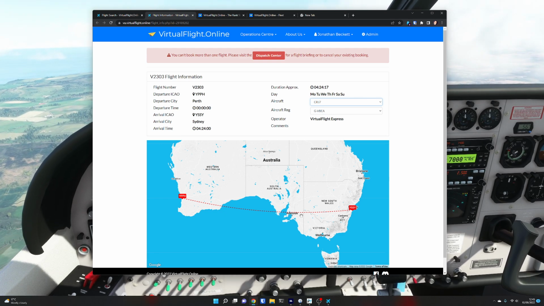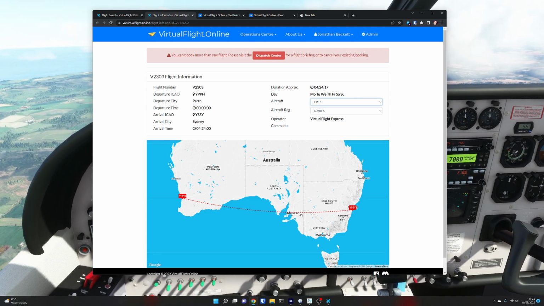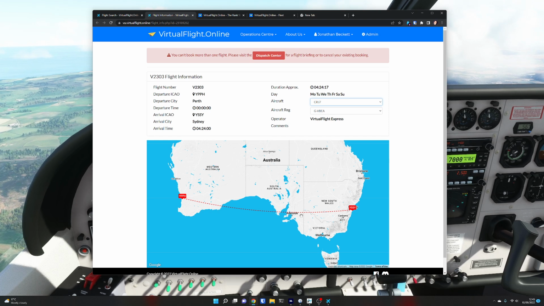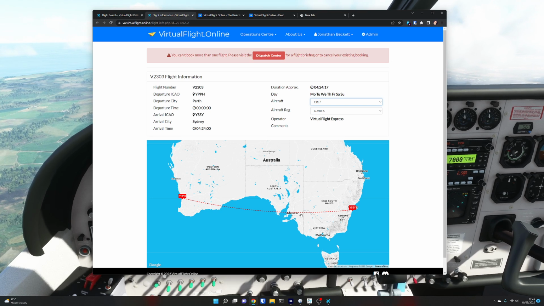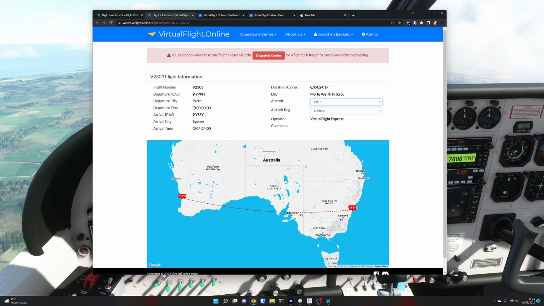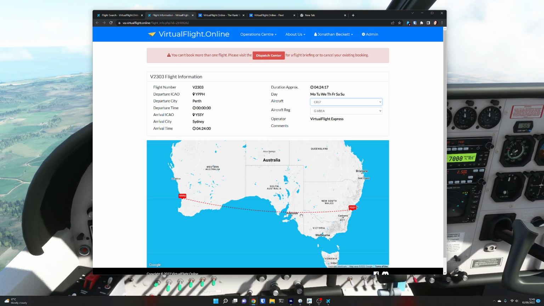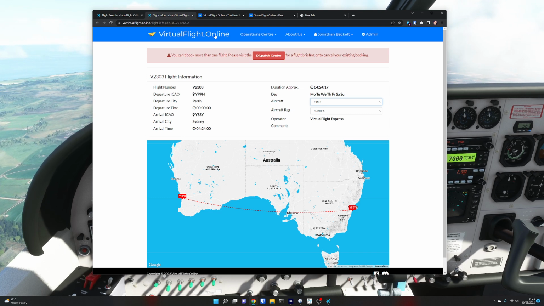This also does automatic pre-filing of flight plans into VATSIM. So if you use VATSIM and you fly using air traffic control, if that's the thing you're interested in, it can do all the hard work for you about filing your flight plan as well.